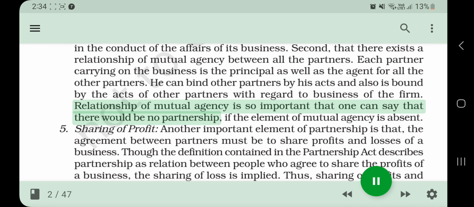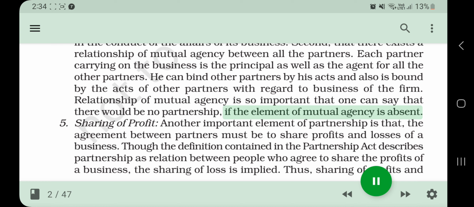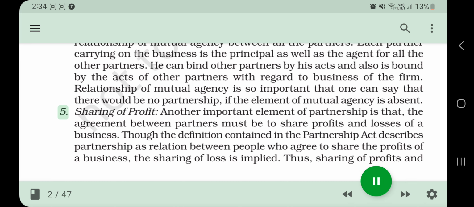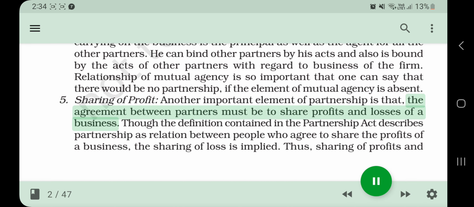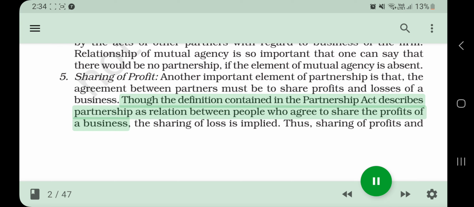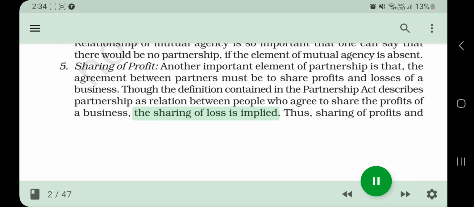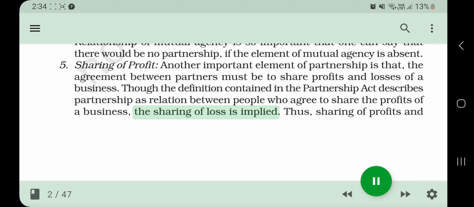Relationship of mutual agency is so important that one can say that there would be no partnership if the element of mutual agency is absent. 5. Sharing of profit. Another important element of partnership is that the agreement between partners must be to share profits and losses of a business. Though the definition contained in the Partnership Act describes partnership as relation between people who agree to share the profits of a business, the sharing of loss is implied.